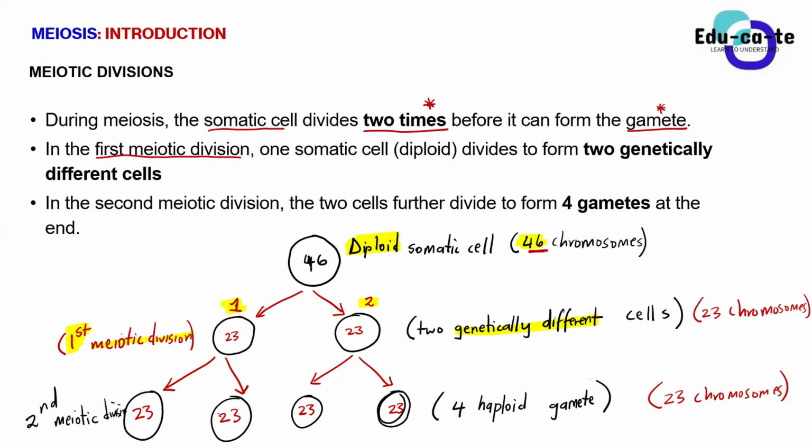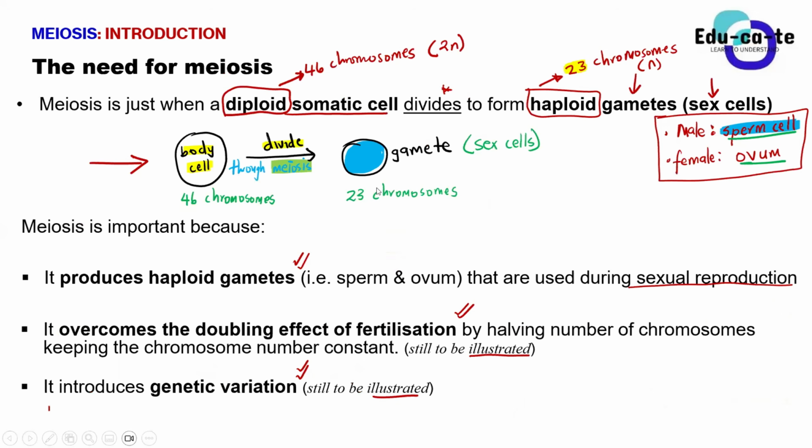Just to give you a quick recap, we said that last time meiosis simply means that we have a somatic cell, or a body cell, that is dividing, and then when it divides it forms a gamete. So basically the purpose of meiosis is to produce haploid gametes from body cells. The body cells are diploid, meaning they've got 46 chromosomes in a human being, and the gametes that are produced must have 23 chromosomes in them.